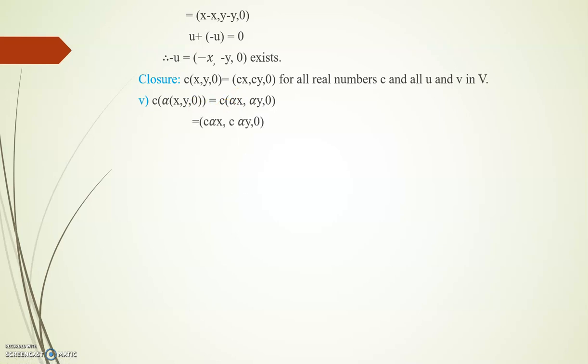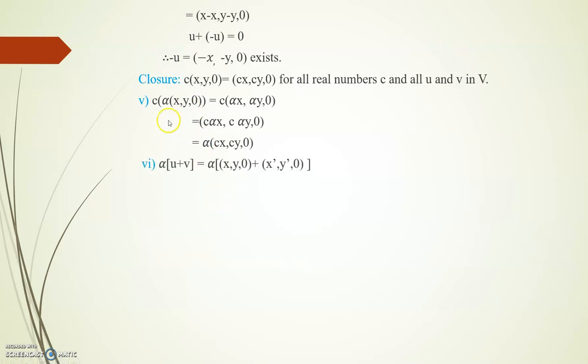So multiply the scalar inside. So we get (c alpha x, c alpha y, 0). So from these two terms we can take out the alpha outside. So it can be written as alpha into (cx, cy, 0). That is, c of alpha of (x, y, 0) can be written as alpha of c of (x, y, 0).